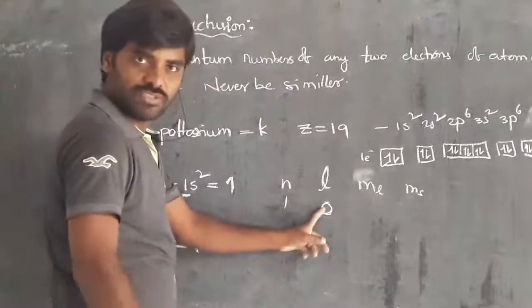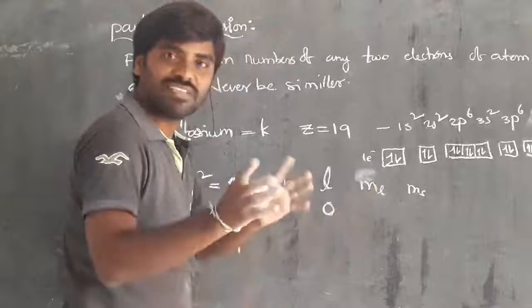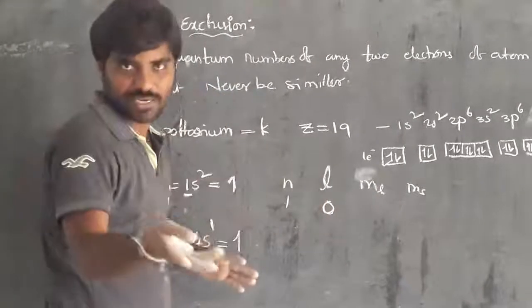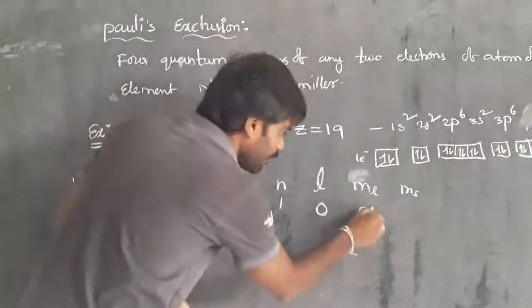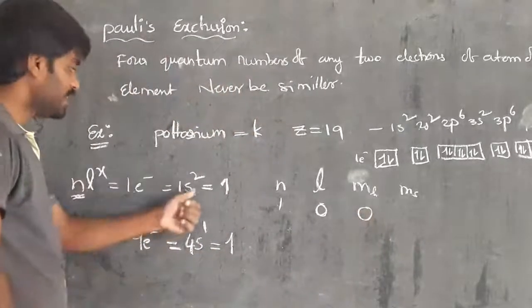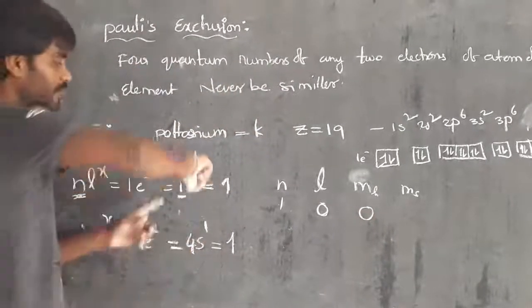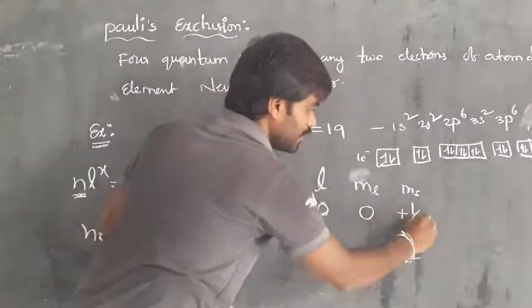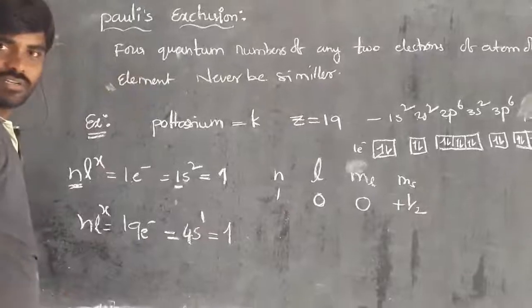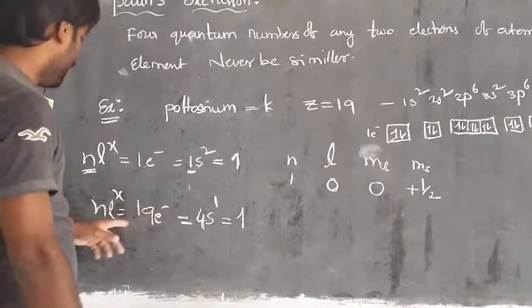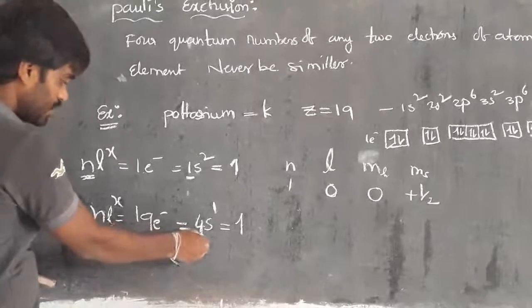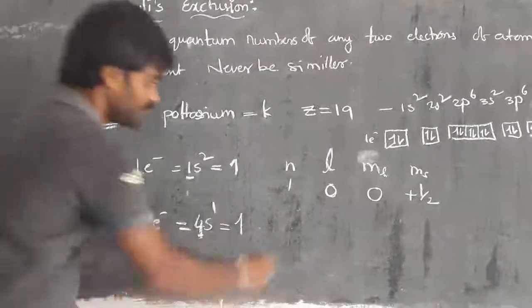When the l value is 0, the m value is always an integer, starting from minus l through 0 to plus l. So the m value is also 0. And this has clockwise rotation, so the ms value is plus 1/2. Then for the 19th electron, the n value is 4.